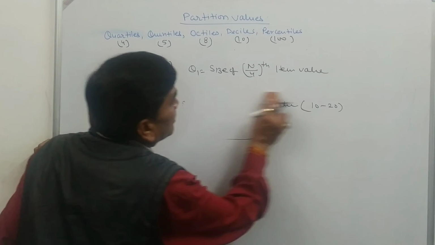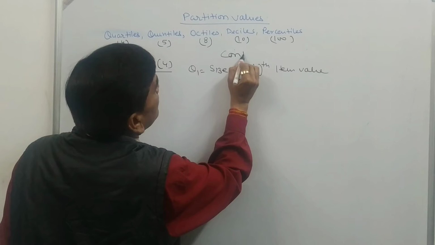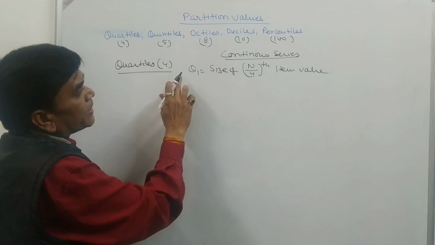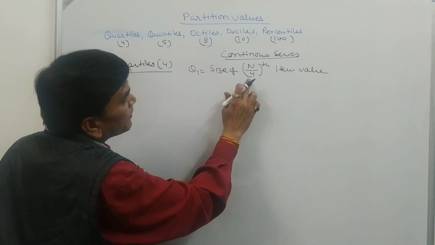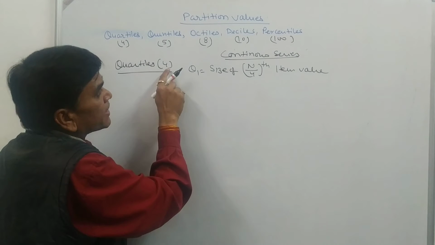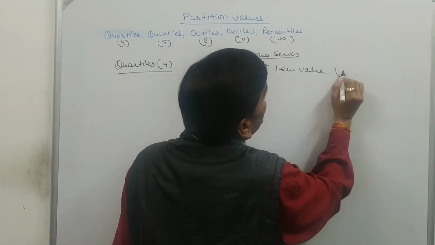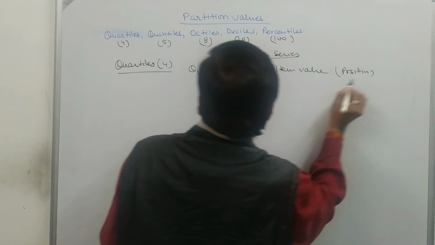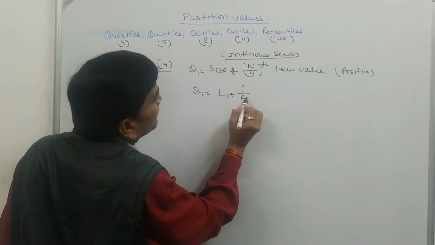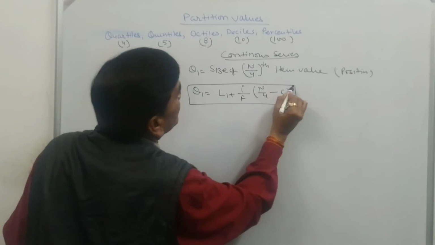Similarly, for calculating the Q1 value for the continuous series, Q1 is equal to size of n by 4. Here in median it was divided by 2, but a quartile divides a series into 4 equal parts. That's why we are dividing by 4, for the position. Then the actual value Q1 is equal to L1 plus i upon f times (n by 4 minus c). That will be the formula for Q1.